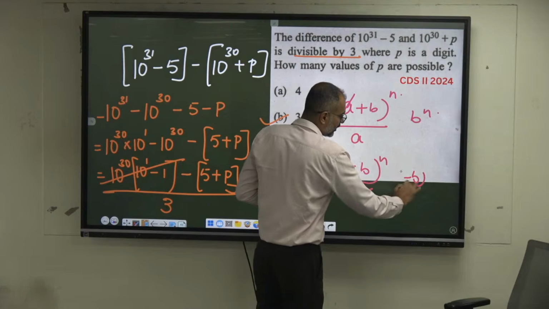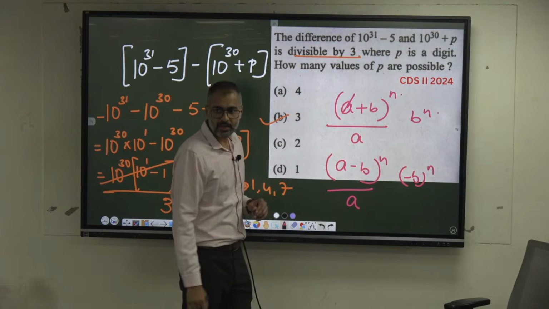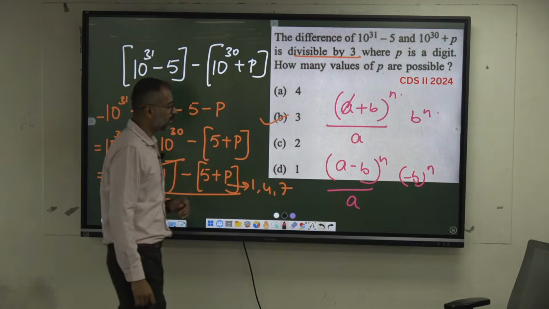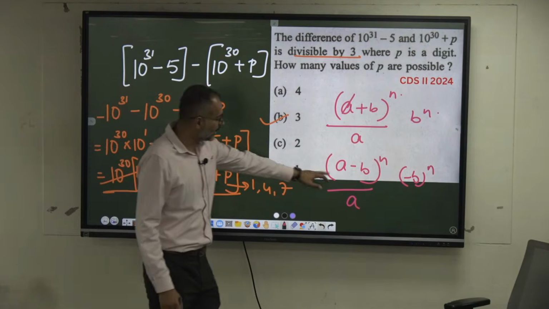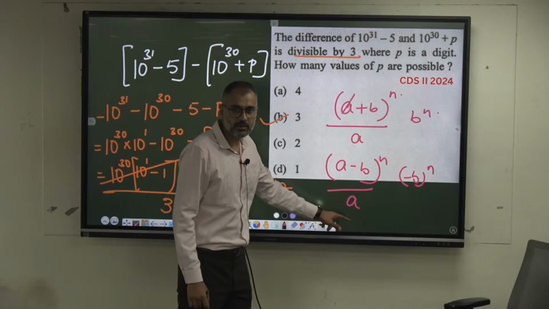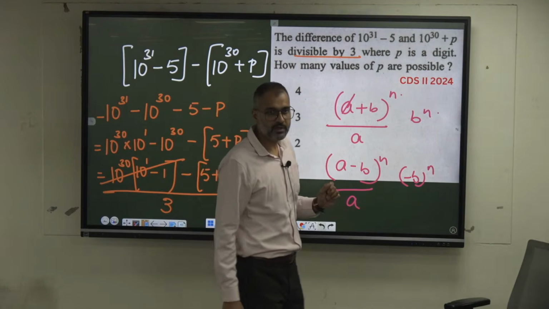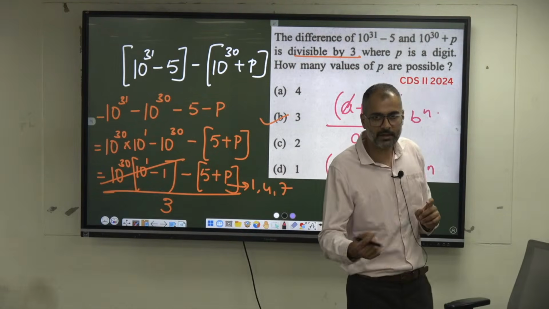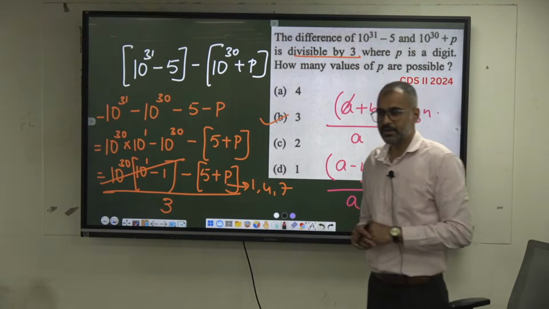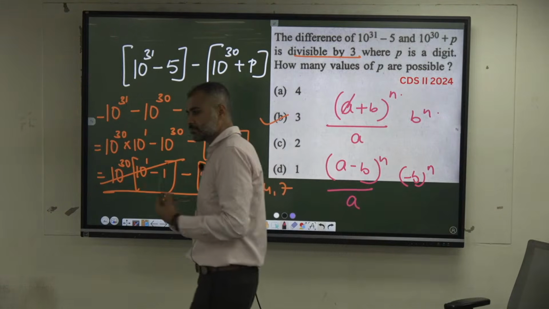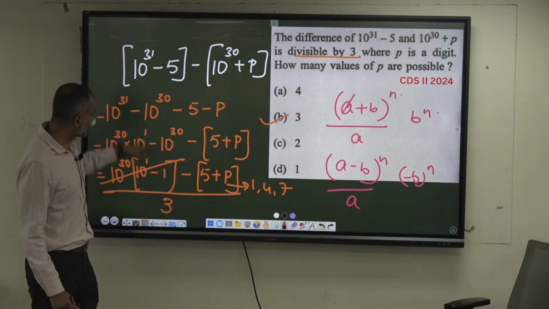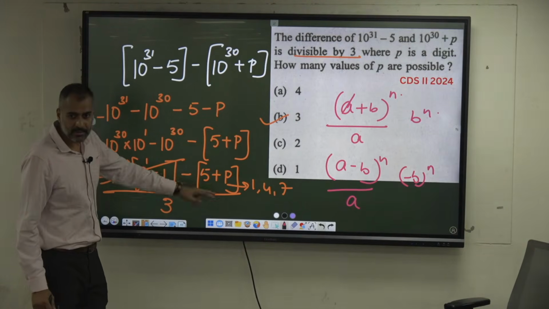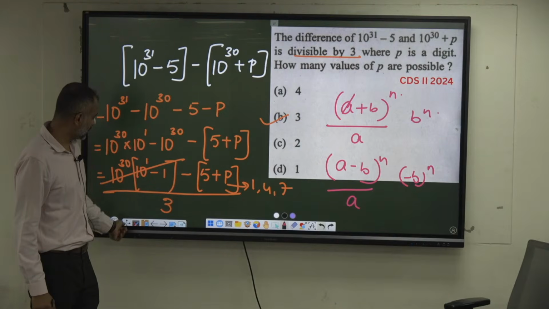Minus b to the power of n. Similarly, if you take a common factor from any dividend, you can take it out. In terms of the divisor, you can write it out, and whatever remains is the remainder. Since he is saying it's divisible by 3, you write in terms of 3 like this. Whatever remains is divisible by 3.